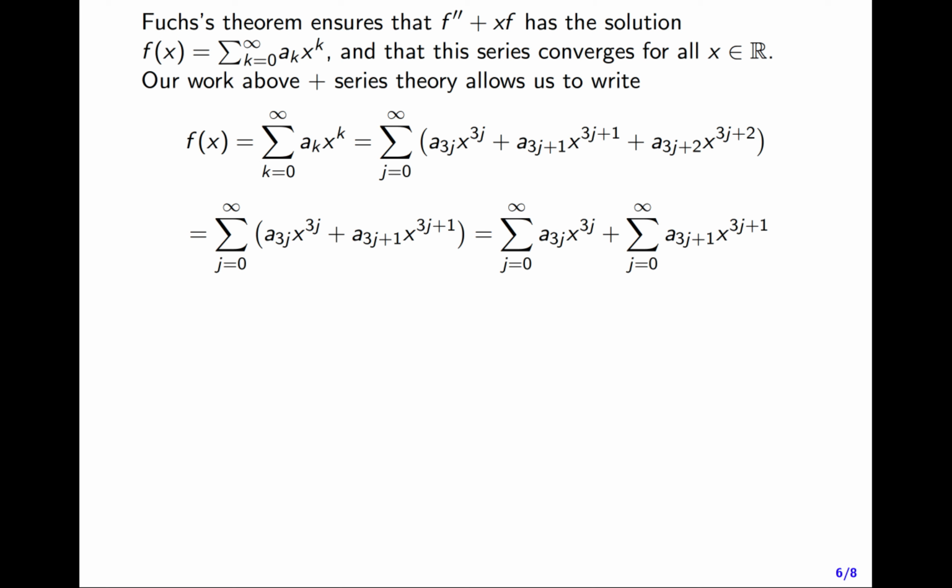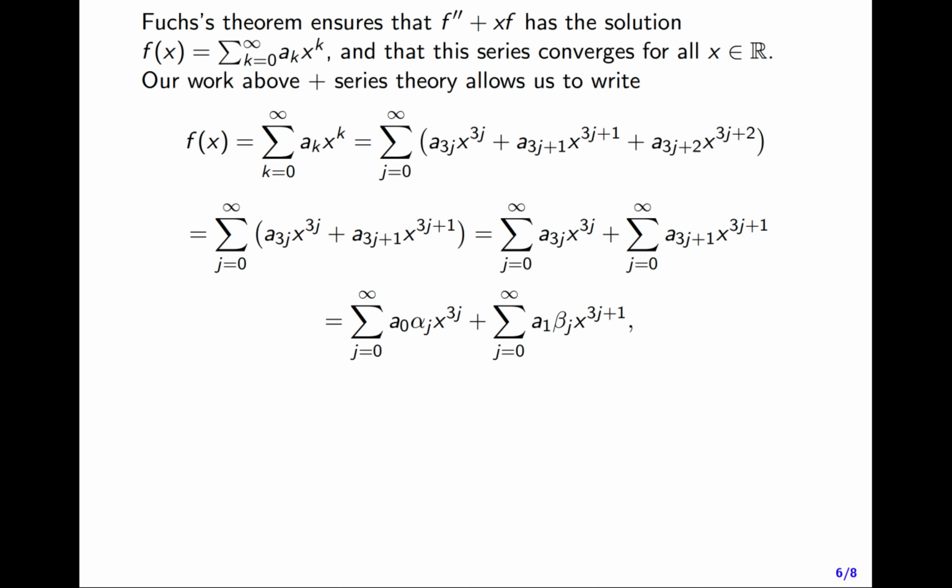Well, we need some assurance that this series over the 3j's and the other series over the 3j plus 1's both converge separately. Otherwise, how could we get this last equality of breaking the one series over j into the series over the 3j and the series over the 3j plus 1? This, I claim, follows from some more technical theory, which you are welcome to read in the appendices or not. But the point is, because we go back to Fuchs's theorem, assuring us that this series for f converges for all x, we're able to do this decomposition into these two series, one over the 3j's, one over the 3j plus 1's.